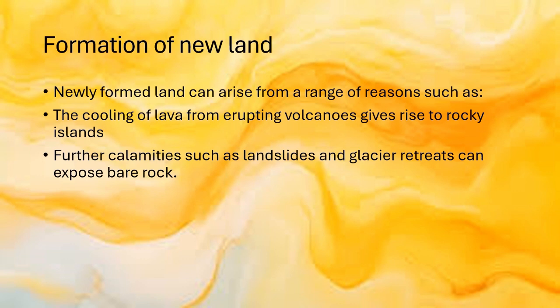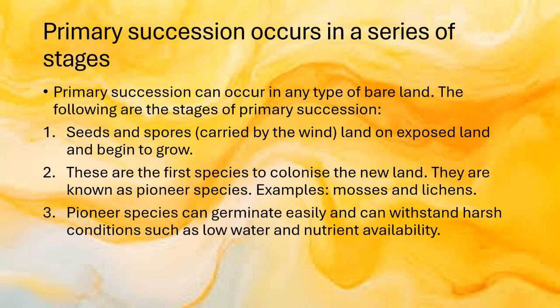So, the newly formed land can arise for a range of reasons, such as the cooling of lava from erupting volcanoes, giving rise to rocky islands, or further calamities such as landslides and glacier retreats, which can expose bare rock. So primary succession can occur in any type of bare land. The following are the stages of primary succession.